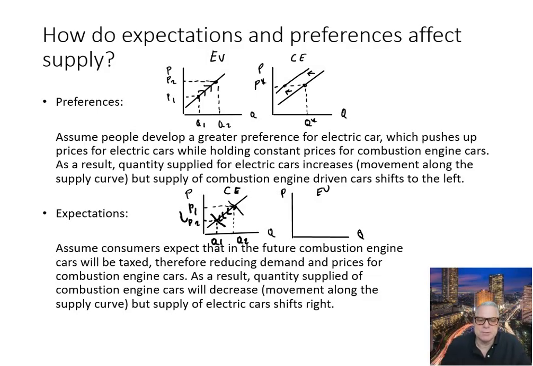Okay. So now, because there is less demand or a lower price for combustion engine vehicles, that now frees up resources that can be used in order to produce more EVs, so that even if in the market for EVs the price doesn't change at any given price, because we free up resources in the production of combustion engine driven vehicles, we can expand production at any given price for electric vehicles, and that is an increase in the supply function. So the price doesn't have to change for EVs here.